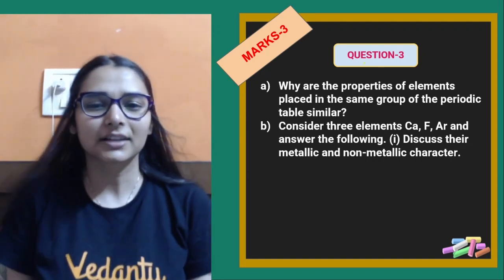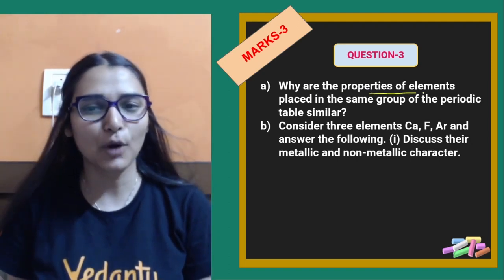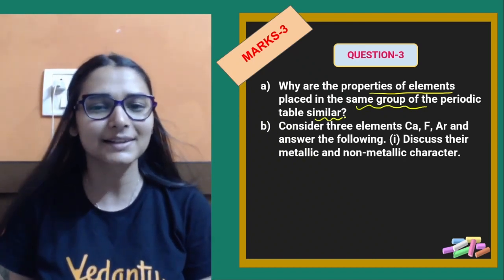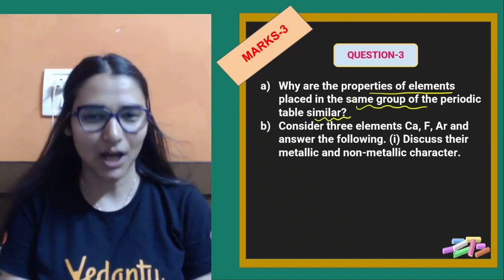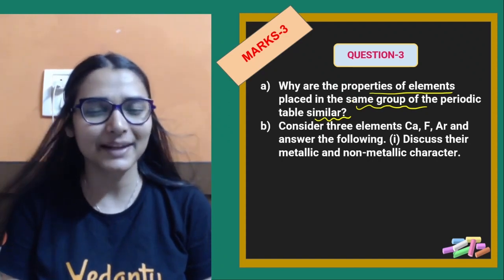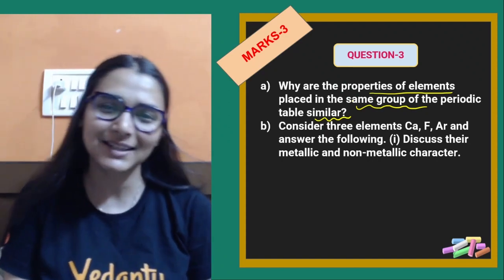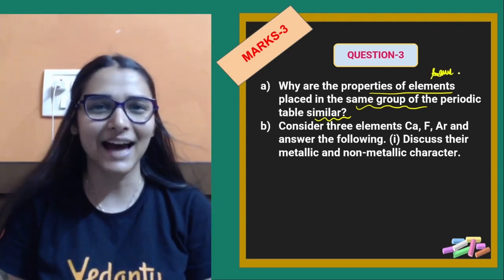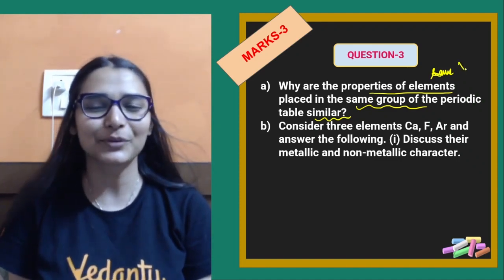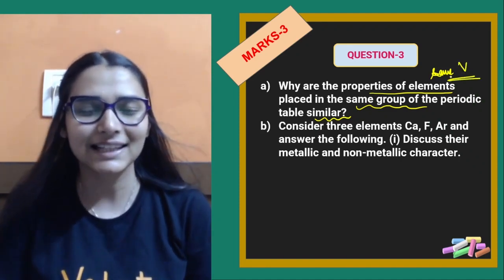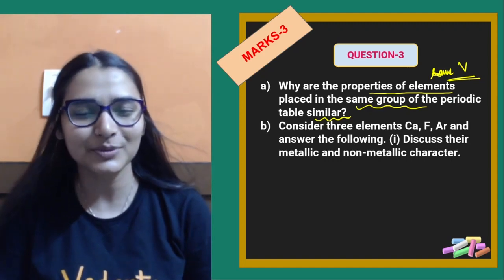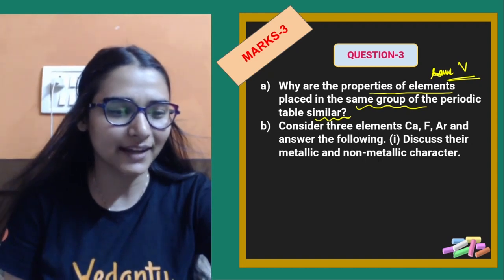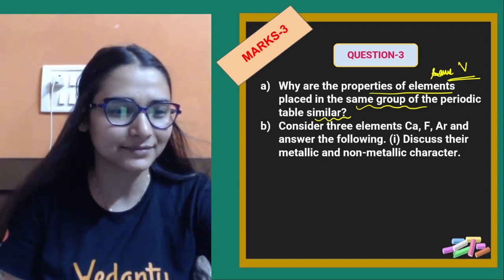Third question on your screen. Why are the properties of elements placed in the same group of periodic table similar? Okay. Properties of elements placed in the same group of periodic table similar अभी discuss किया है because they have the same valency. They have same number of valence electrons. Valency determines the chemical property of a substance, isn't it? Yeah, it does. Easy है ना? Okay, there is no difficulty in this case, I guess.